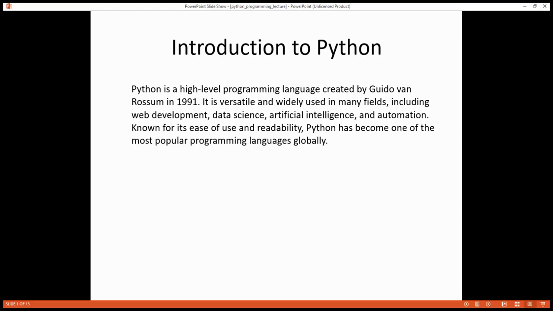Introduction to Python. Python is a high-level programming language created by Guido van Rossum in 1991. It is versatile and widely used in many fields, including web development, data science, artificial intelligence, and automation. Known for its ease of use and readability, Python has become one of the most popular programming languages globally.